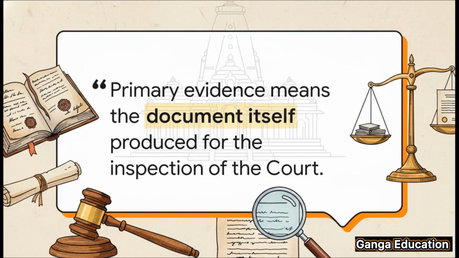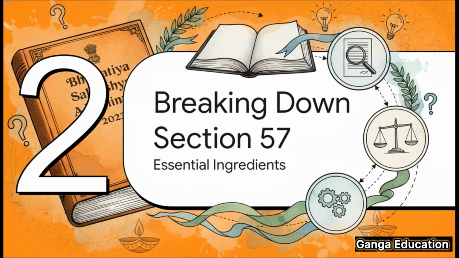You know, the language of the Bare Act itself is beautifully direct. It says primary evidence means the document itself produced for the inspection of the court. In simple terms, this just means the original thing. Whether it's an original contract, an original sale deed, or whatever the document is, that's what has to be physically presented to the court. But as you'd expect, the law is rarely that simple.